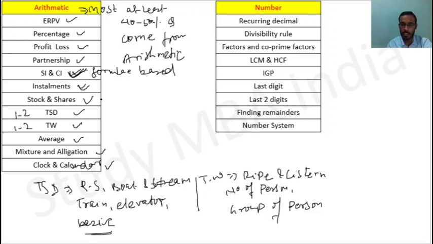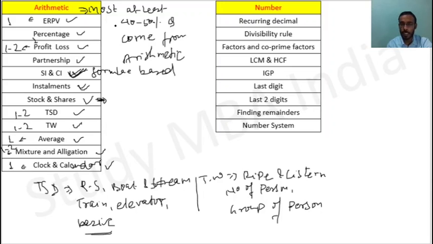Installment is the basic question. Stock and share, sometimes you will get questions or you may not, so this is not that important a topic. But SI, profit and loss, definitely you will get 1 or 2 questions, and percentage will be included, right? You will not get questions directly based on percentage, but definitely you will get. And similarly, ratio proportion, you will get 1 question from this. Average and mixtures, average you will get at least 1 question, mixtures you will get 1 to 2 questions. Clock and calendar, maybe you will get 1 question or you may not get any questions based on clock and calendar.